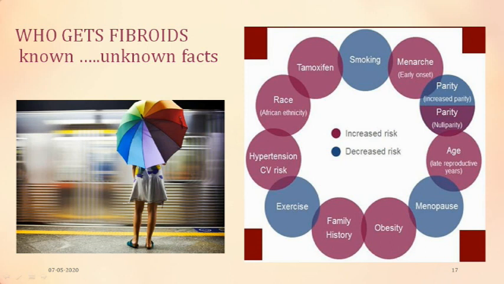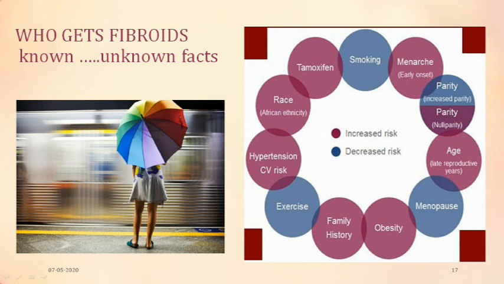Parity, nulliparous women have more chances of fibroid. Early menarche, early onset of menses, is a cause. It has a racial ethnic origin. African blacks have more chances of having fibroids. Diseases like hypertension and cardiovascular changes, these patients are at increased risk. Those with first degree relatives, family history, have increased chances. With a greater BMI, a body mass index more than 35, obese patients have more chance.